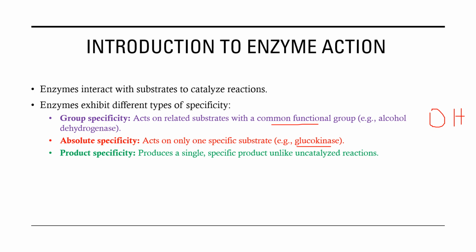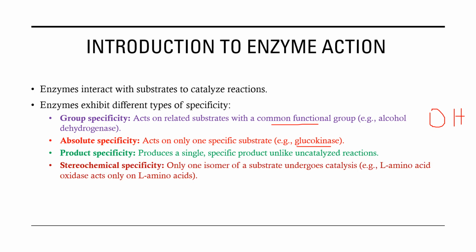Then we have enzymes that produce a specific product. We could have a reaction happening in the environment that gives two forms of the product, usually isomers, where the products have similar structure, but the orientation of the molecules in space is different. However, biological enzymes are very specific in the product they produce. They will produce one specific isomer. This is another specificity we tend to see with biological catalysts, or enzymes.